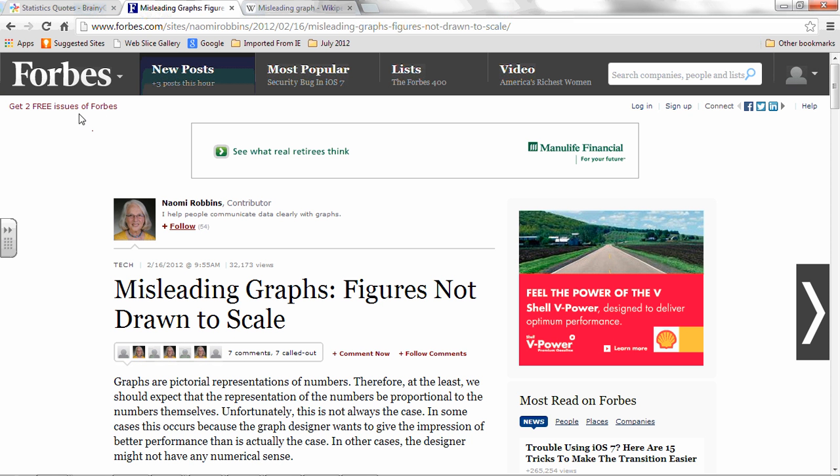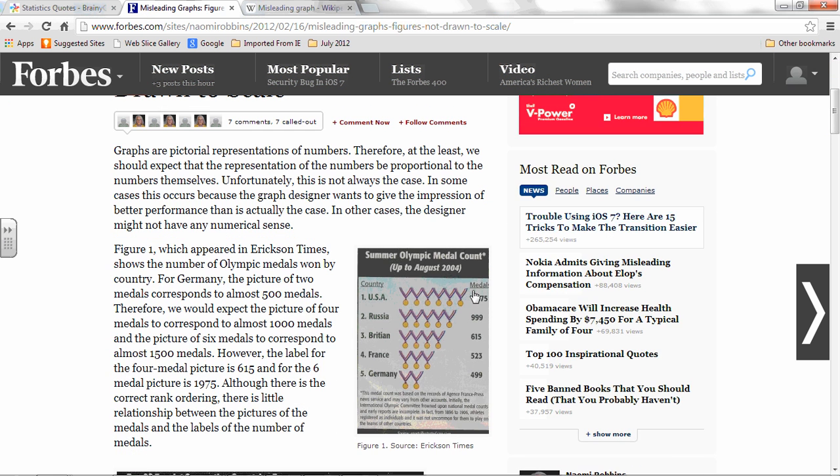This one is from Forbes magazine, which is an important business magazine in the United States of America. And there's my favorite one, you see. And they're talking about how that first medal is worth 1,000, but down here, then Germany should get 2,000 medals. It's all goofed up. That one.